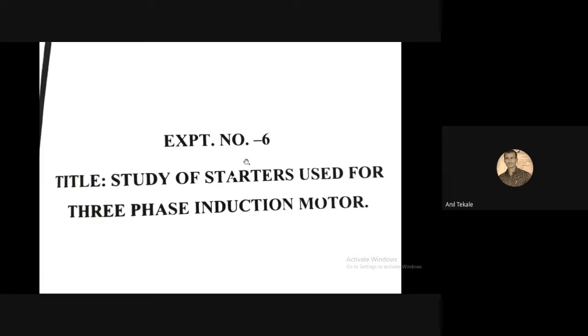this is another study practical, that is the study of starters used for the three-phase induction motor. So earlier what we have seen was the study of starters used for the DC motor, right? So now first of all we will understand the difference between DC motor and induction motor.